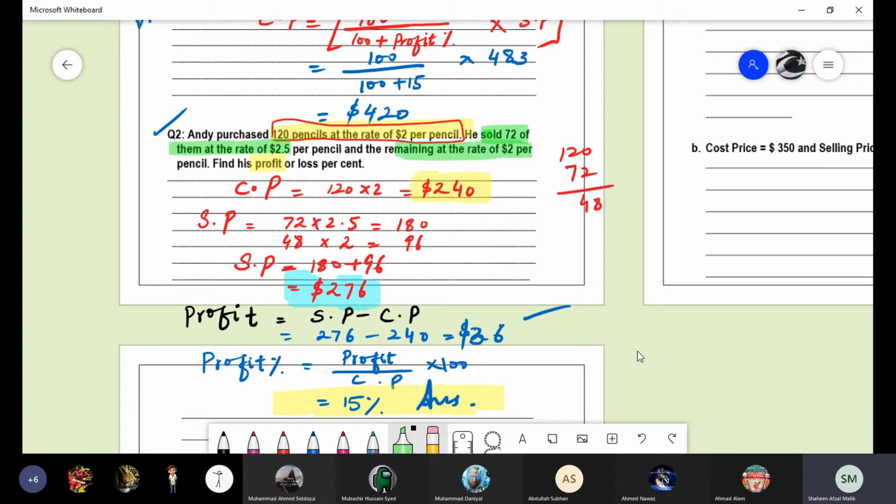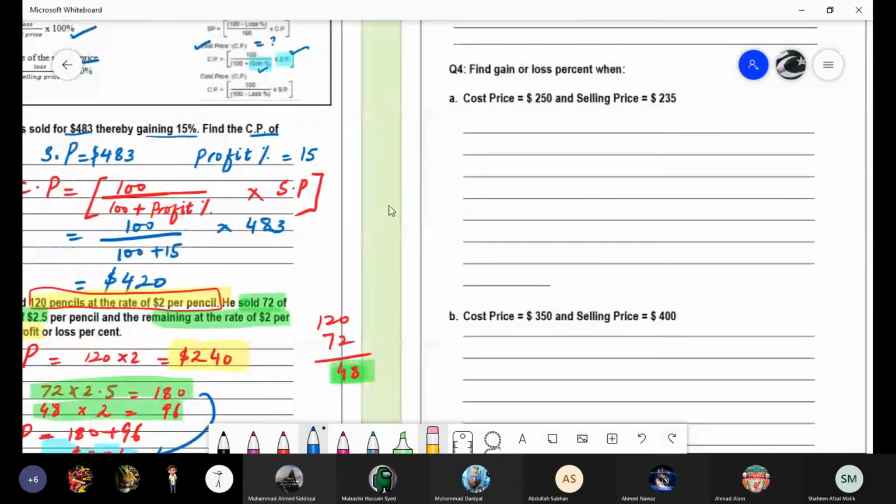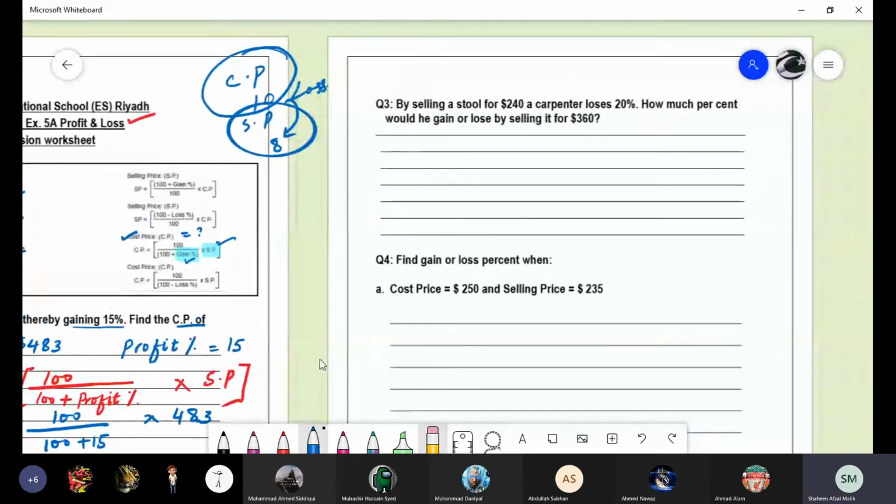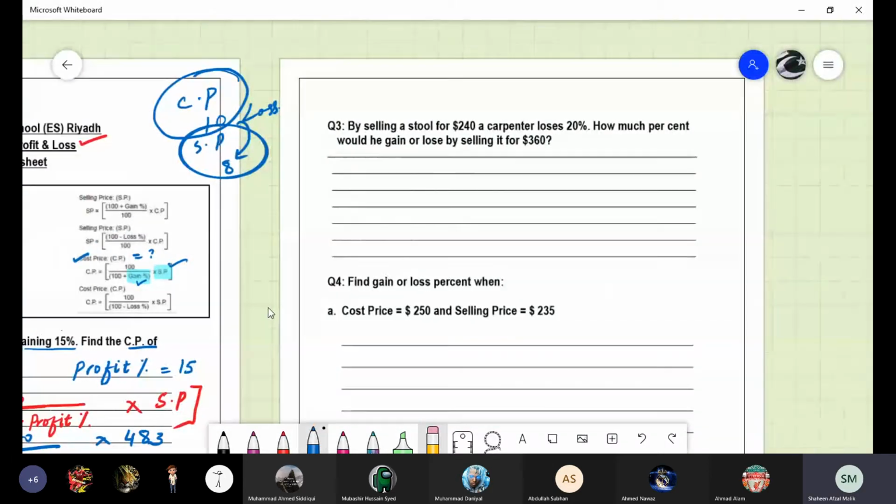So 120 minus 72 will be 48. So 72 pencils he sold at the rate of 2.5 and 48 pencils at the rate of 2, which gives 96. The total of them will be 276. Understand? Any question? No, ma'am.